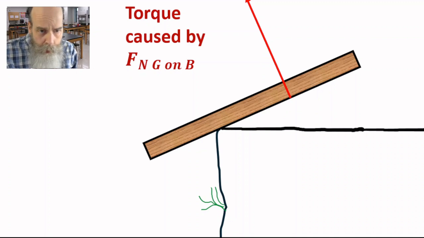It is interesting to note at this point that once the beam starts to rotate in the counterclockwise direction, there can no longer be a normal force applied by the ground on the beam at this point, because there is no ground there to exert the force, and so no torque would be produced.